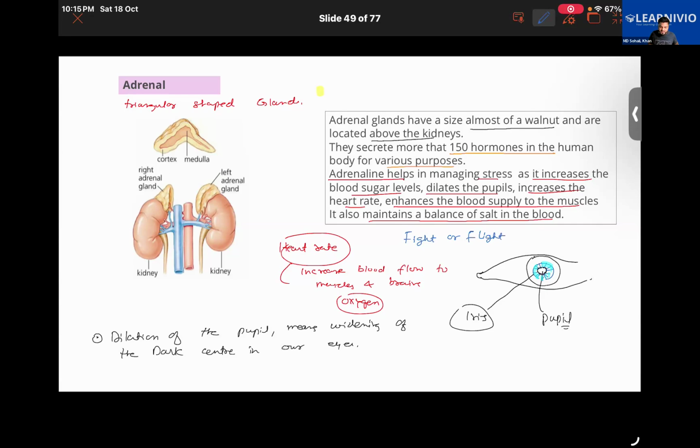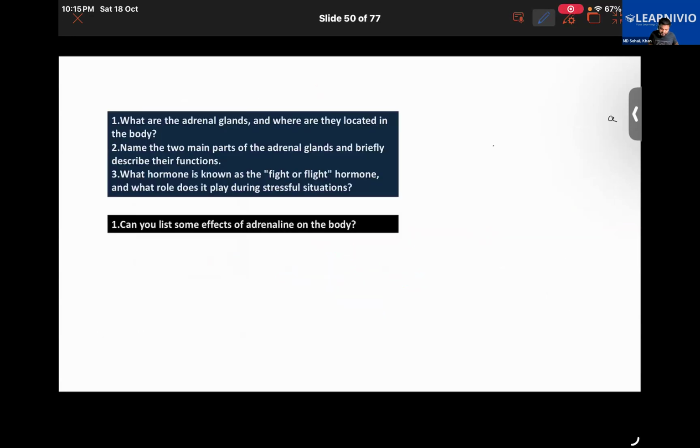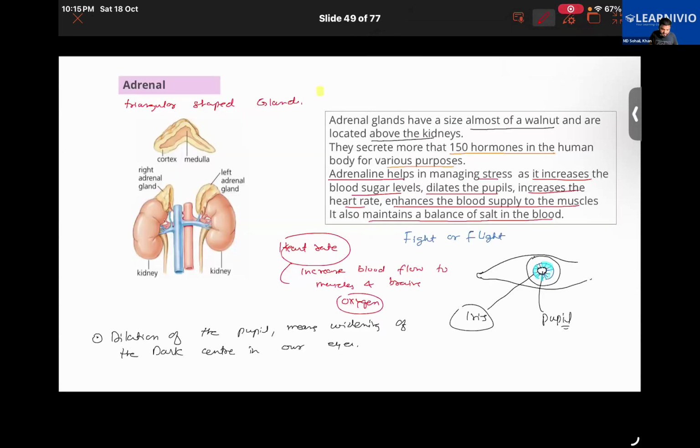Like in the previous class I gave an example where a small girl was able to lift an entire auto rickshaw all alone. One more thing I will tell you, this adrenal gland also has two different parts. One is called the cortex. The outer structure is the cortex, and the inner structure is called the medulla. Cortex and medulla are part of it.